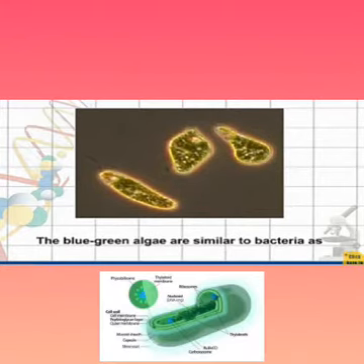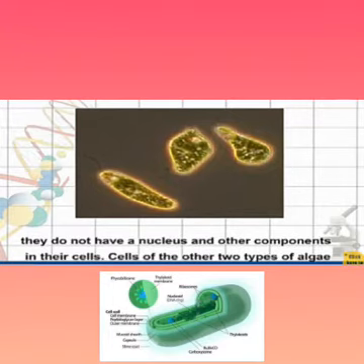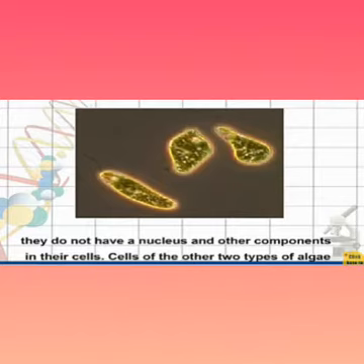The blue-green algae are similar to bacteria as they do not have a nucleus and other components in their cells.